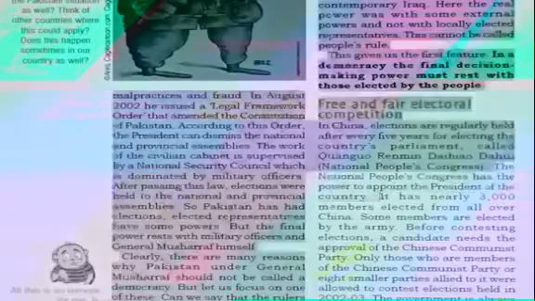It has nearly 3000 members from all over China. Some members are elected by the army. Before contesting elections, a candidate needs the approval of the Chinese Communist Party. In China, elections are there, but only one party is there, that is the Chinese Communist Party.